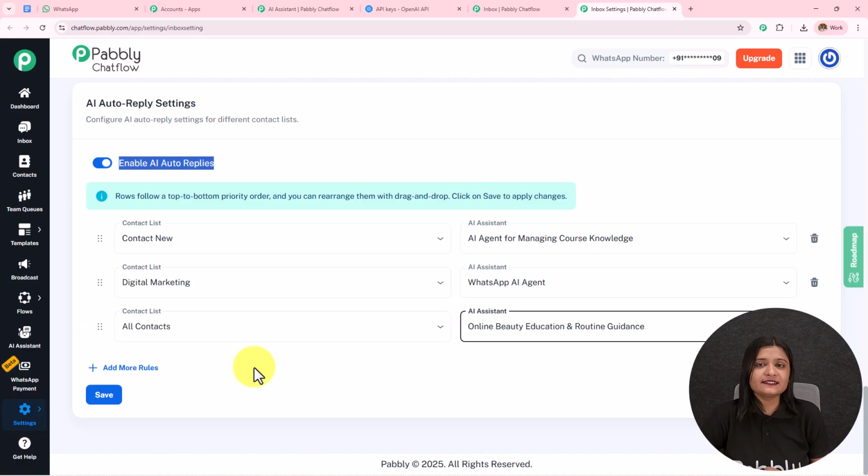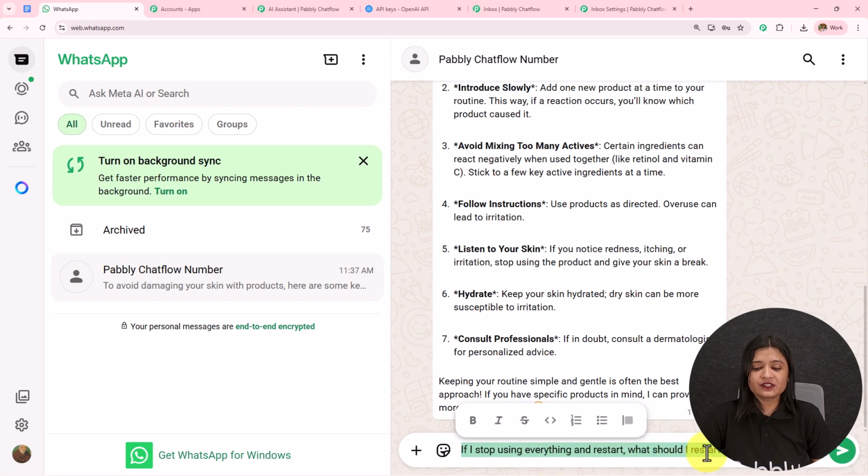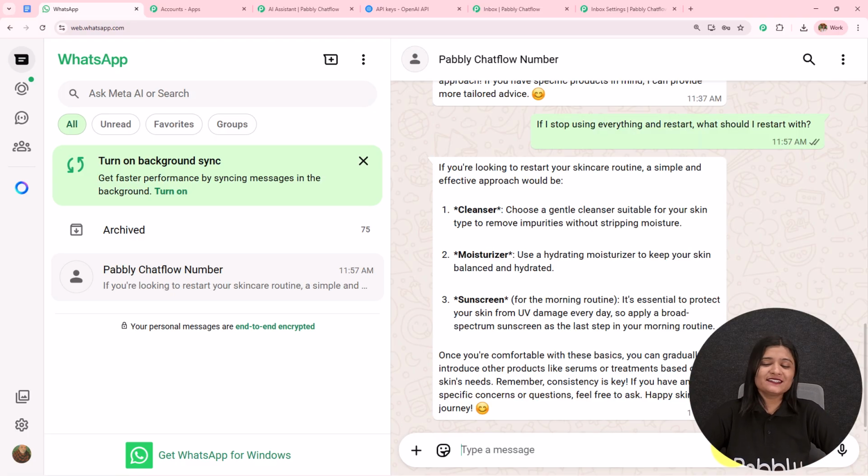Now we are going to test this AI agent for the last time, which we have just created. I'm going to open my WhatsApp. "If I stop using everything and restart, what should I restart with?" I'm going to send this question. Now let's wait for the reply here. And here it has sent me this answer. "If you are looking to restart your skincare, do this: cleanser, moisturizer, sunscreen. Once you're comfortable with these basics, you can gradually introduce other products."